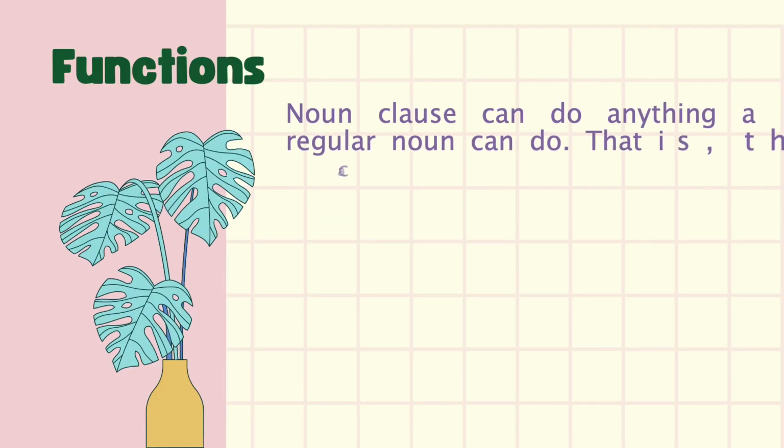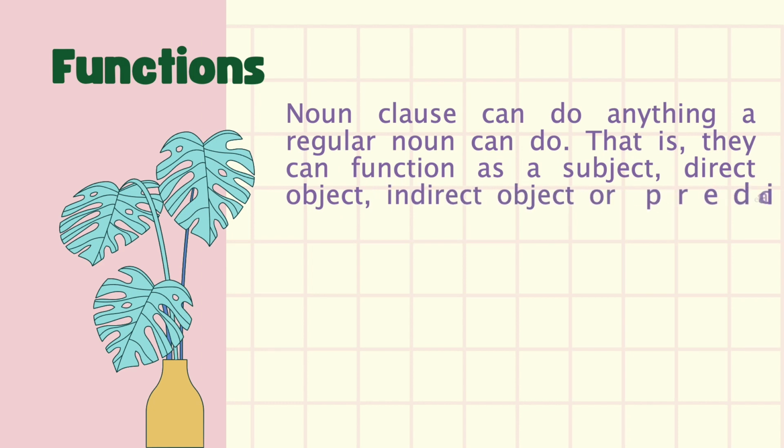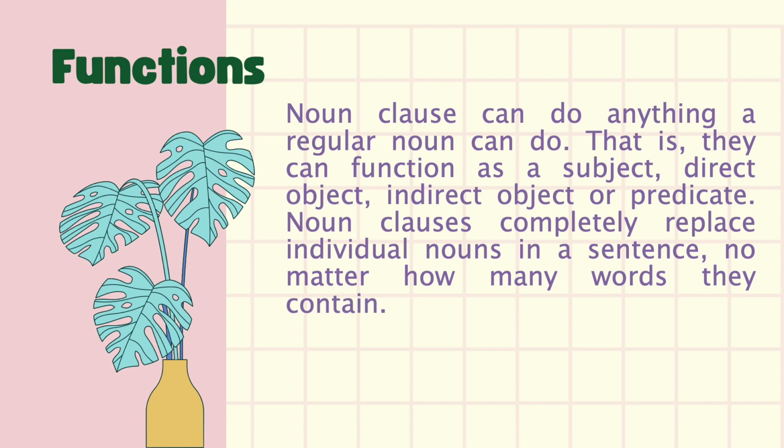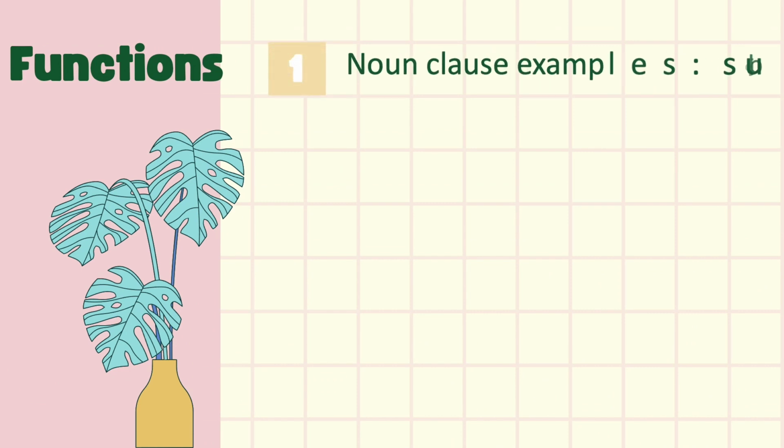Noun clauses can do anything a regular noun can do. That is, they can function as subjects, direct objects, indirect objects, or predicates. Let's look at a few noun clause examples where the noun clauses function as subjects, direct objects, and indirect objects. The subject is the person or thing that does the action in a sentence. The subject normally stands at the beginning of a sentence. If a noun clause acts as a subject, it occupies the initial position, and its predicate is in the nominative case, i.e. without a marker, and thus the noun clause predicate only contains a participle and a